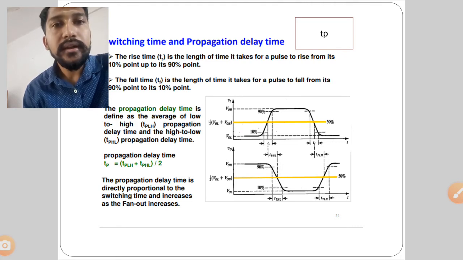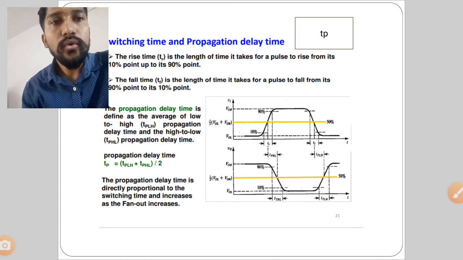See the formula. TPLH is the delay period from low to high. Next is TPHL, that is from high level to low level. So that is propagation delay time, and we have to divide it by 2, or simply it is a delay between input and output waveform.